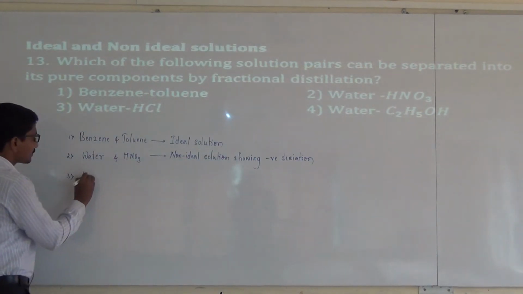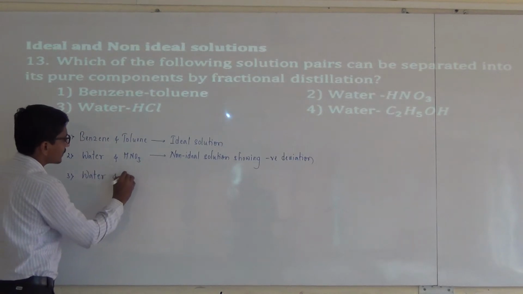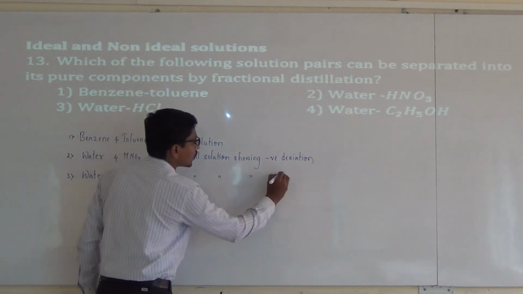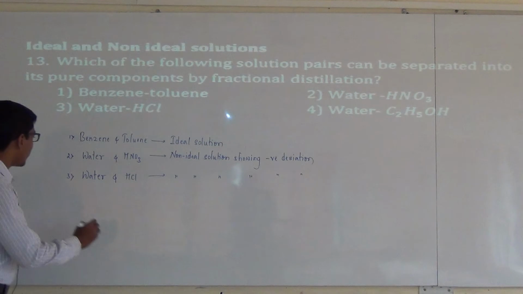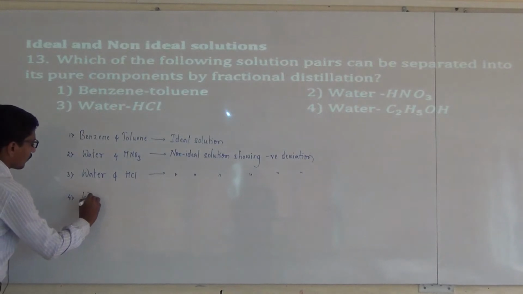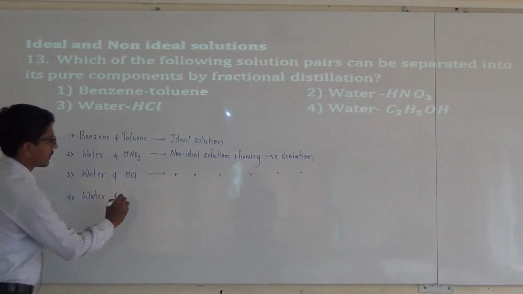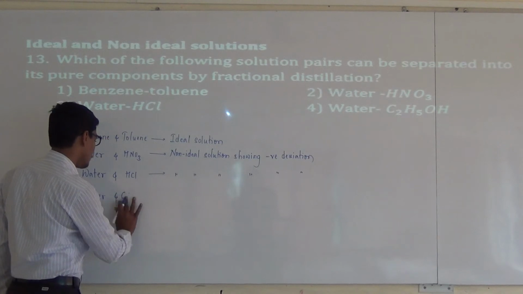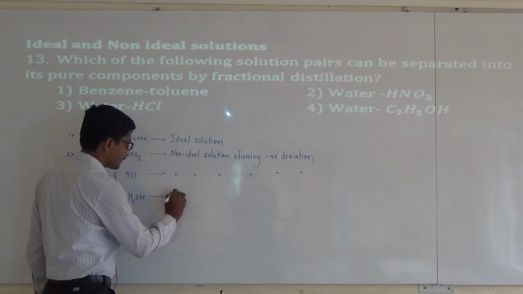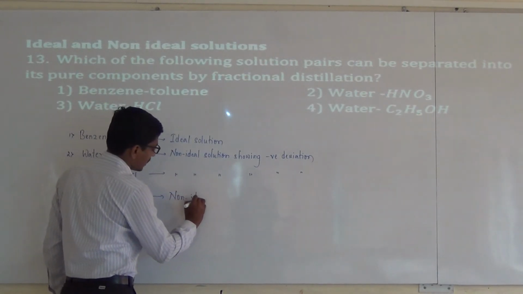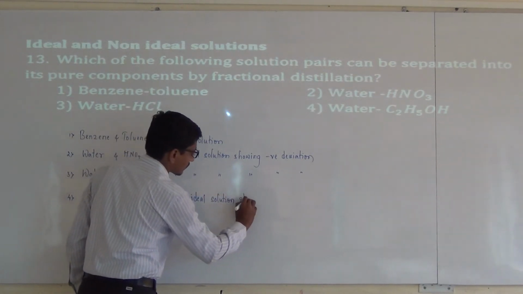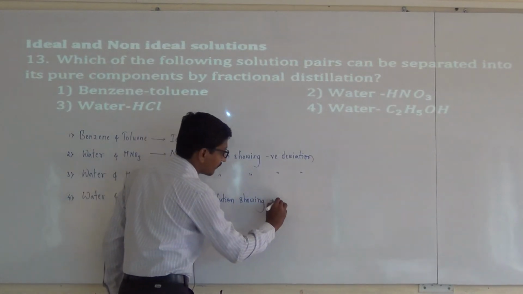And the third one is water and HCl. This is also an example of a non-ideal solution showing negative deviation. And the fourth one is water plus ethanol, C2H5OH. This is also a non-ideal solution showing positive deviation.